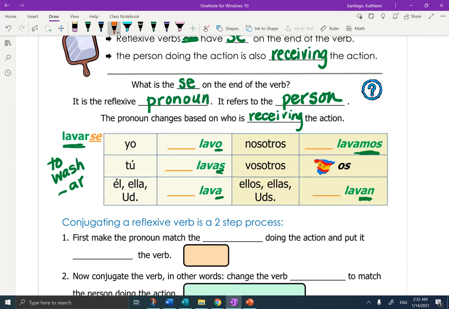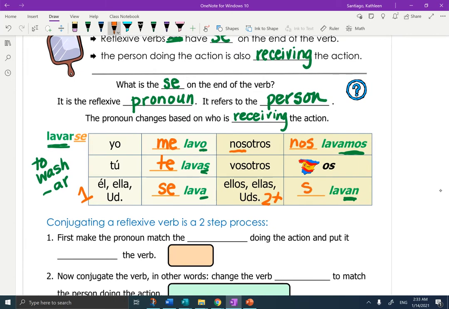So it's going to be yo me lavo, tú te lavas. Él, ella, usted, any one person, it could be Juan or María, se lava. Nosotros nos lavamos. Vosotros would be os, only in Spain. Ellos, ellas, ustedes, any two or more people where you're not included. It could be mis padres, mis amigos, Elena y Jorge. And this one is se.